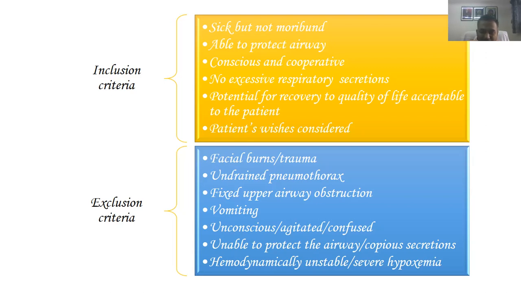Patients with fixed upper airway obstruction, which have like a mass which is sitting inside the airways, in the trachea or at the vocal cord, the NIV is not going to help. Patients who are vomiting because they will vomit in the face mask, which they will aspirate again. Again, unconscious, agitated and confused patients. Patients who are unable to protect the airway or have copious secretions which they cannot manage. And hemodynamically unstable patients.